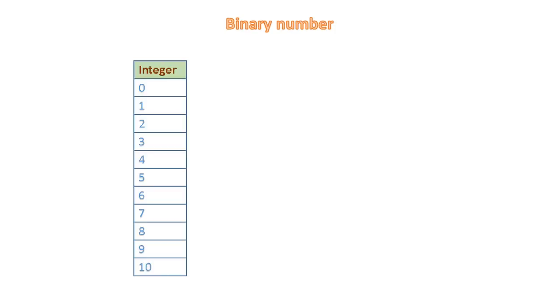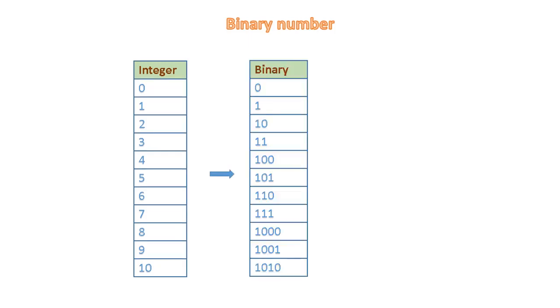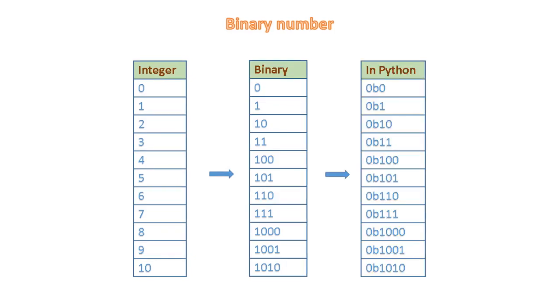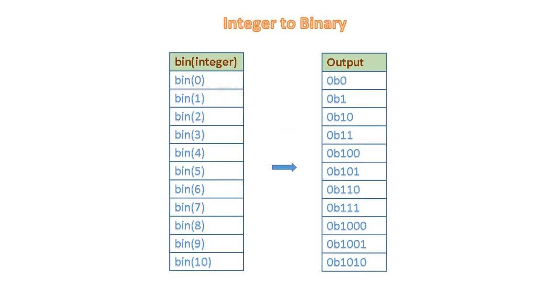Let's explore how binary numbers are represented in Python. The tabular column is a series of integer from 0 to 10. Second column is the equivalent binary number. Third column is binary number represented in Python. It is preceded by 2-digit 0b, indicates that it is a binary number. To view integer in binary mode, we can use bin function.